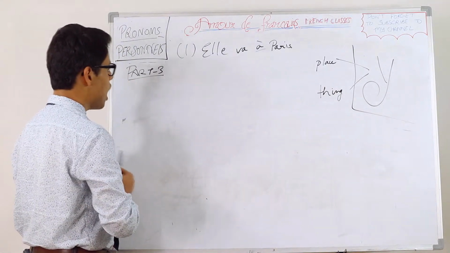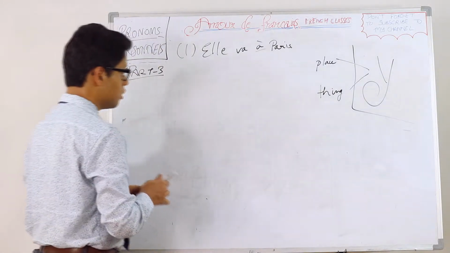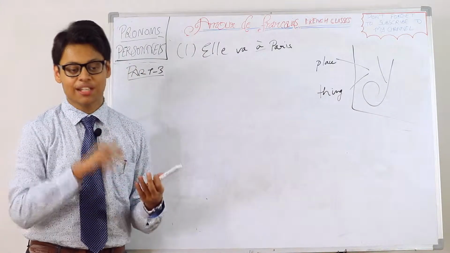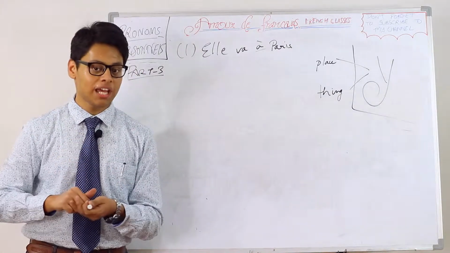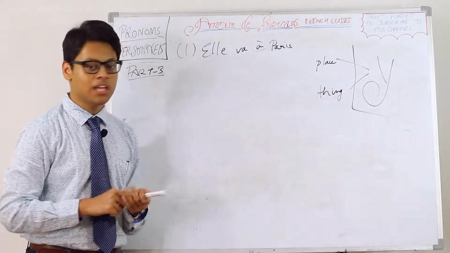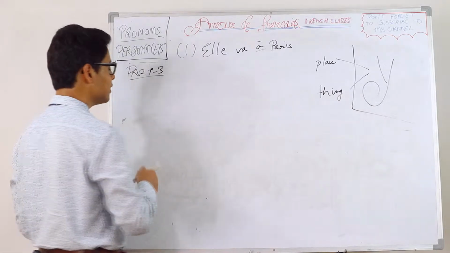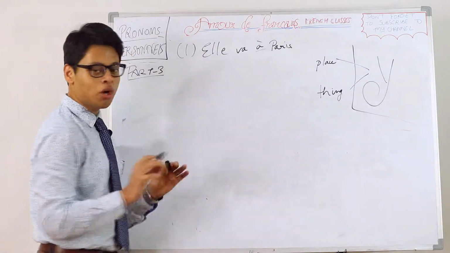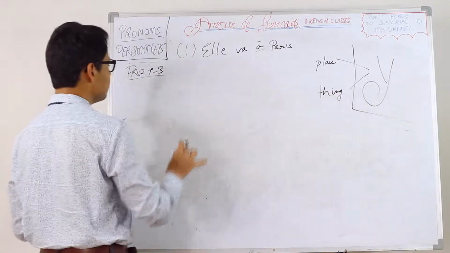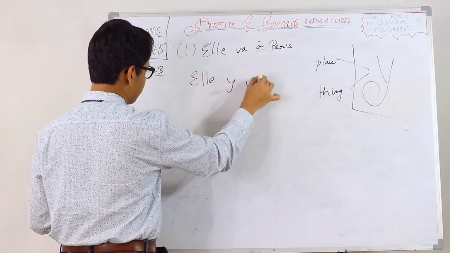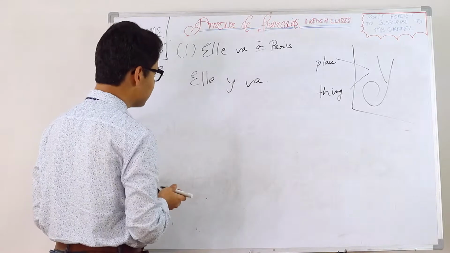So, elle va à Paris. After à, you have to see whether it's a human or a place. If it's a place, go for y. If it's a human, go for lui and leur and not y. Please, a very common mistake which I have come across. So, elle y va. Y has replaced Paris.